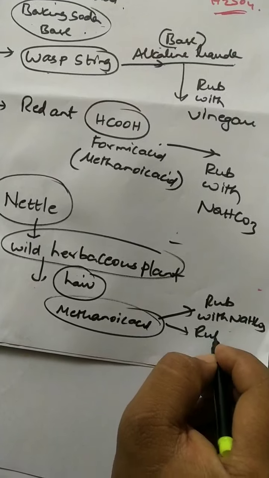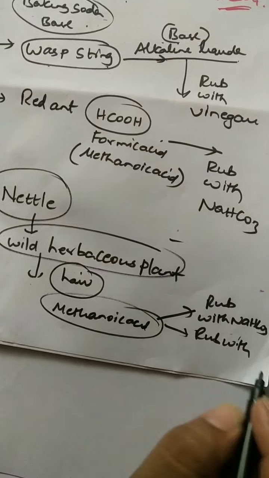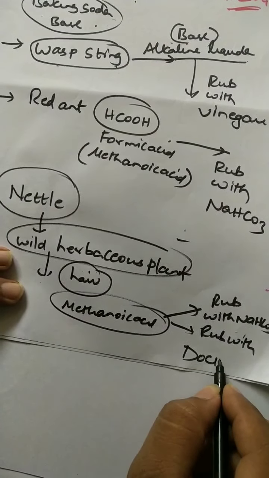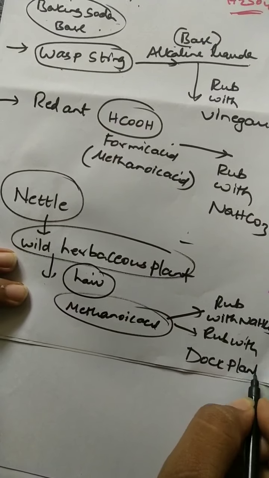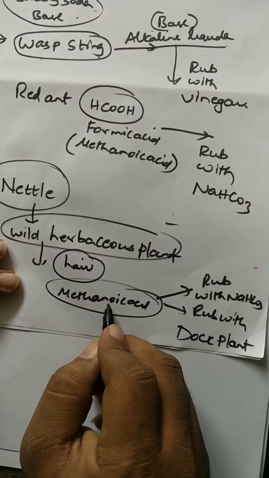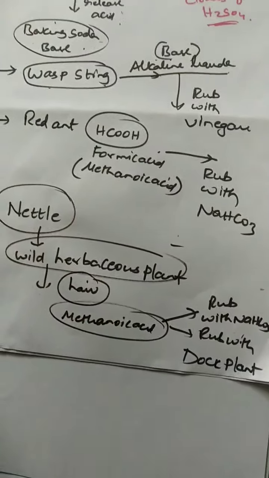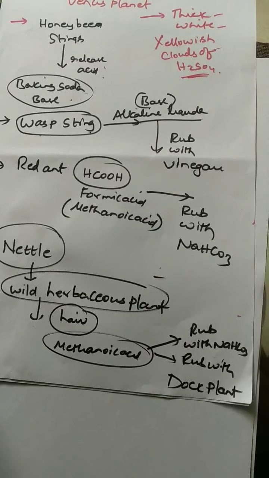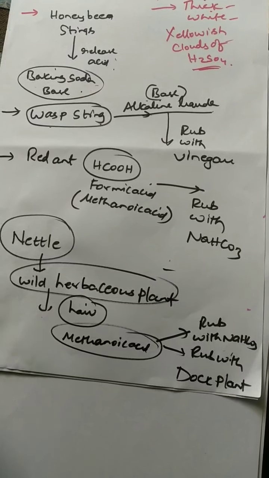or rub with the dock plant. This is the dock plant. It contains a base. The dock plant contains base, it interacts with this acid, and all these are examples of neutralization reactions.